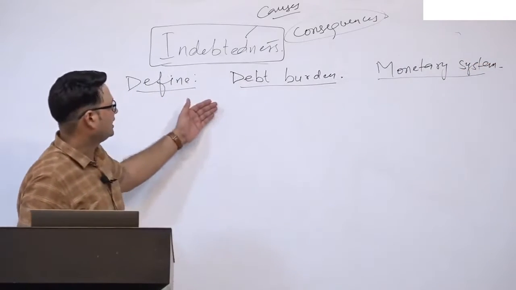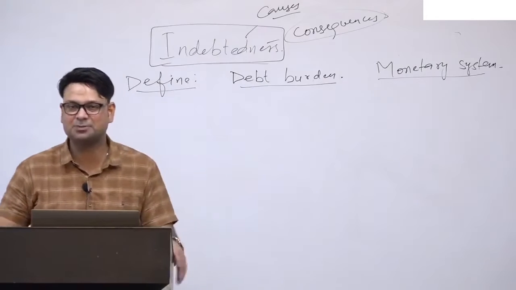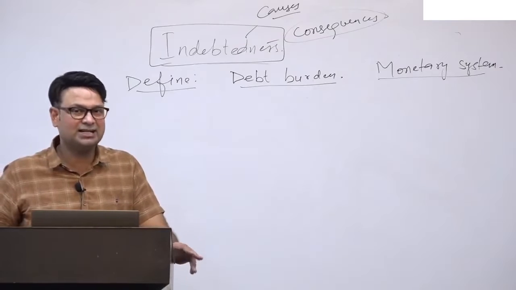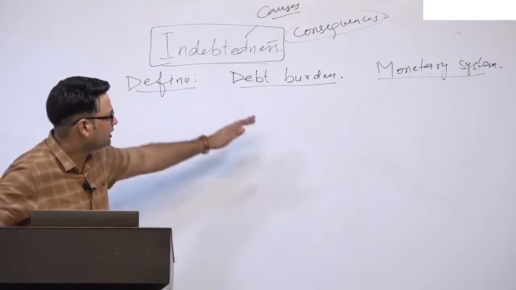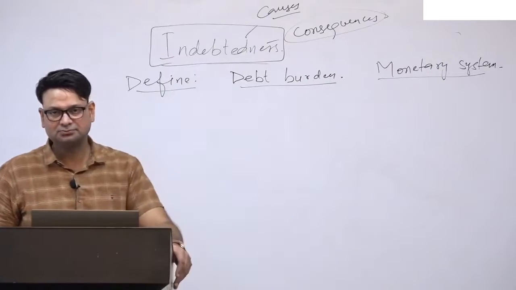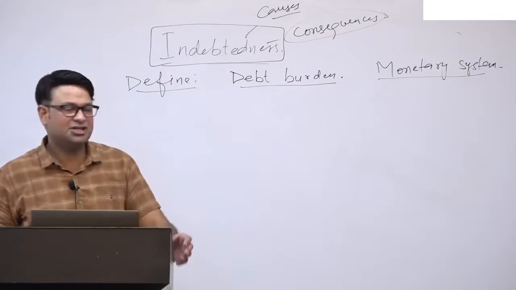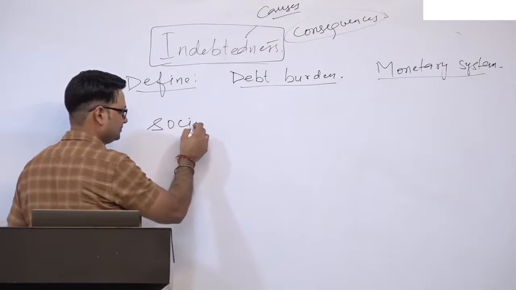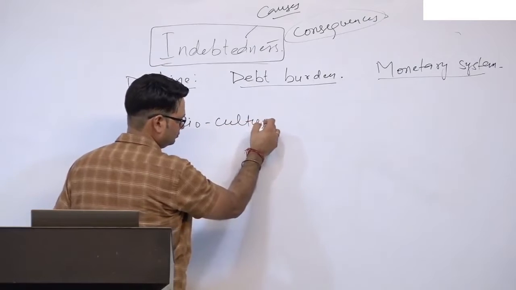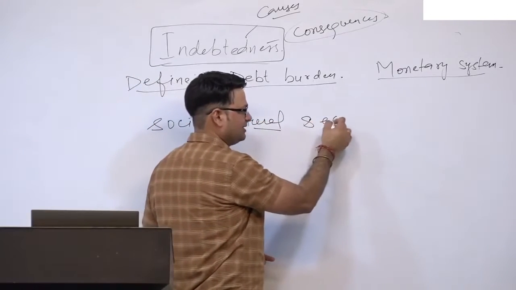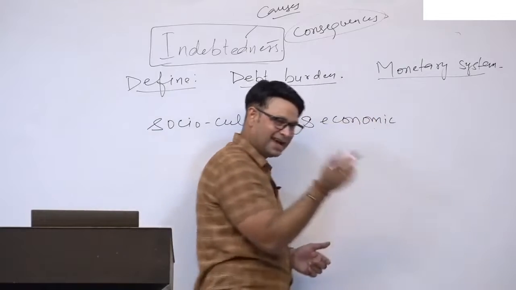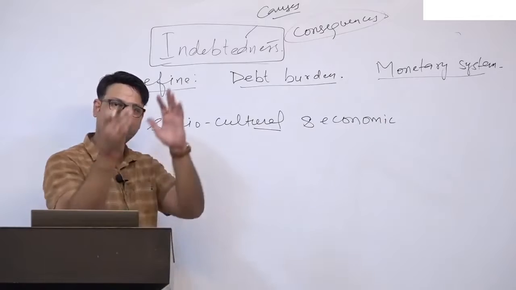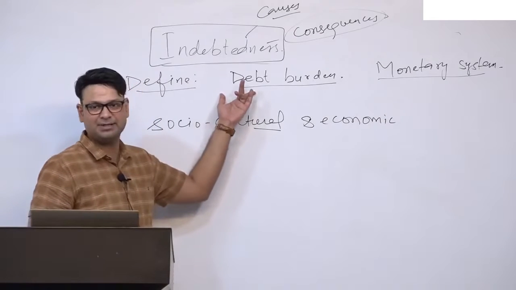Right? So indebtedness among tribes is characterized by a persistent debt burden due to the introduction of the monetary system, which is rooted in their own socio-cultural and economic characteristics, as well as worsened by the introduction of outsiders into the tribal habitat.